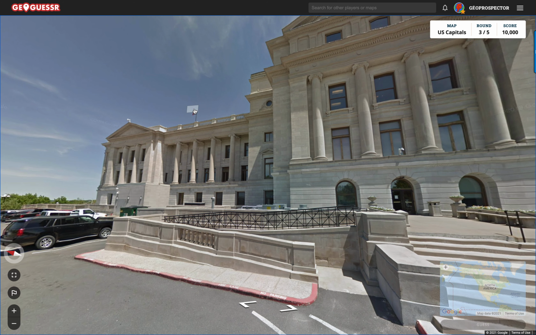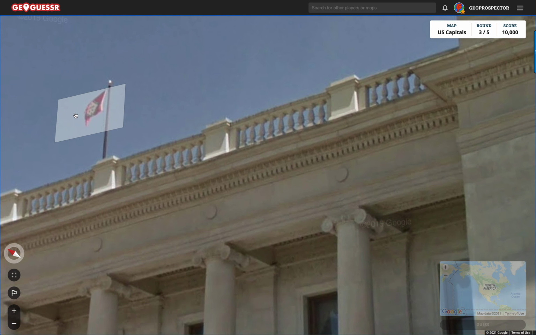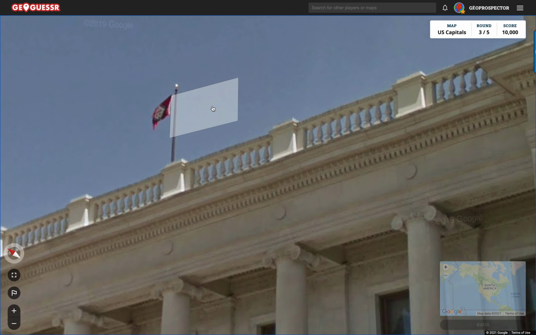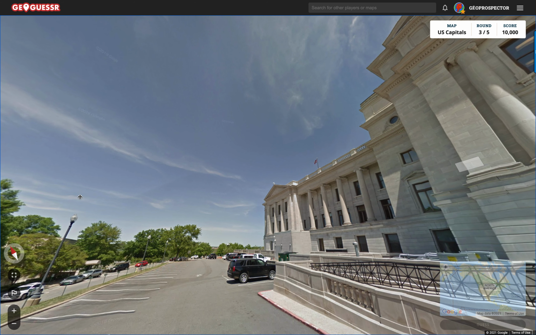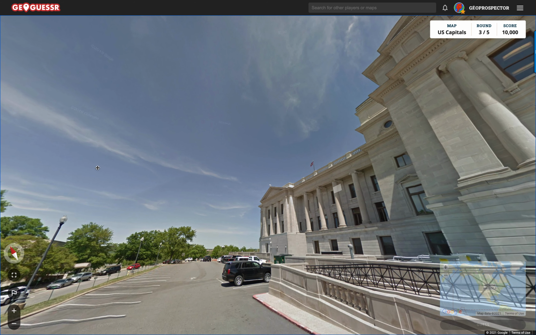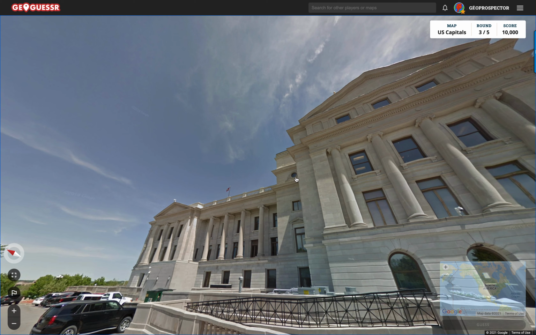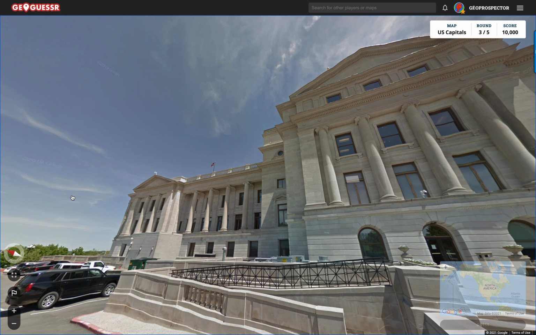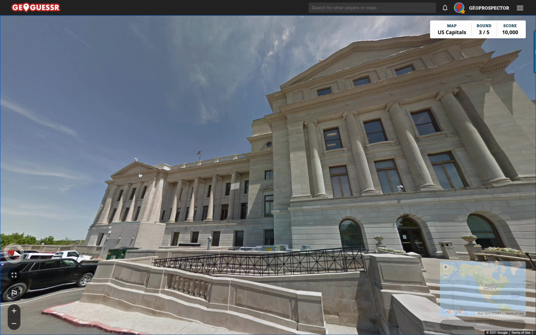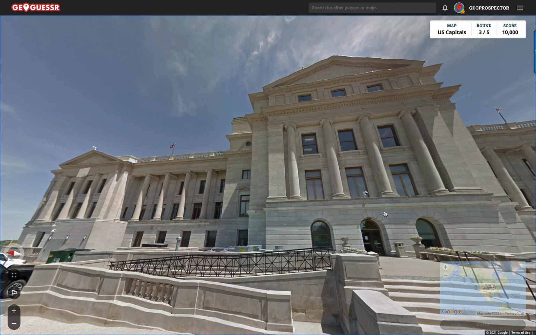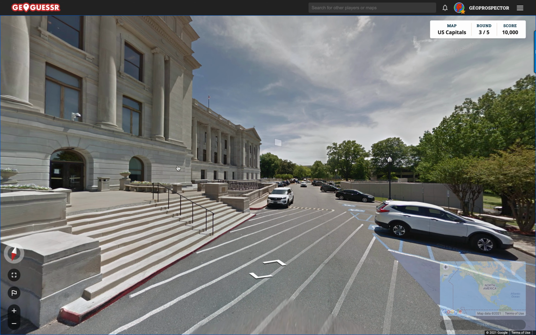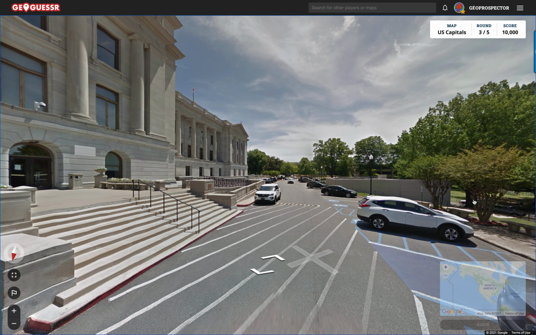Interesting. Another beautiful state capitol building. They really are magnificent. Now this flag is interesting. What state is that? I have a feeling that that is one of the Alabama, Mississippi, Louisiana ones, but not sure. You'd imagine that there should be a sign saying, "Welcome to the state capitol building of X state." But it doesn't seem that there is.